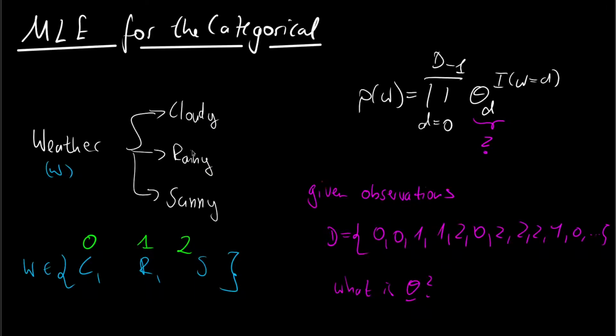Today I want to derive the maximum likelihood estimate for the categorical distribution, and in the end we will check our derivations with the help of TensorFlow Probability.